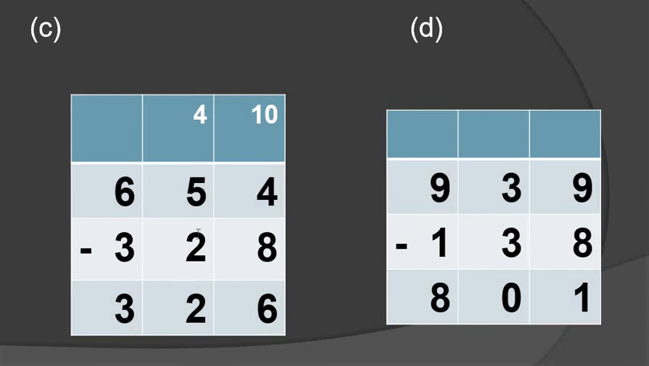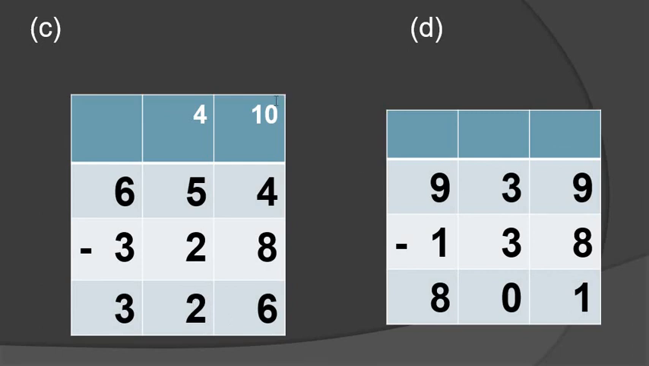654 minus 328. 4 minus 8, is this not possible? So I am taking the borrow. 10 plus this 4, 14. 14 minus 8, so 6. Understood?